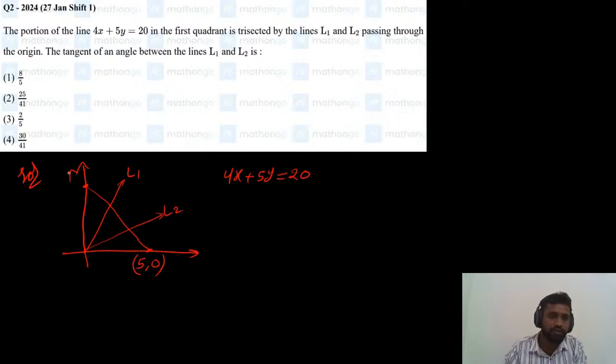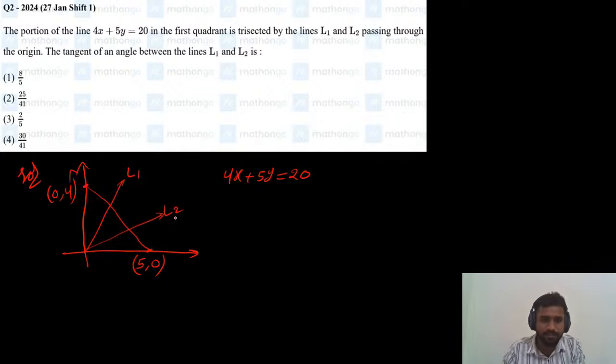On the y-axis x will be 0, so if we put x as 0, y value will be 4. So the given line intersects the x-axis at 5 comma 0 and the y-axis at 0 comma 4.